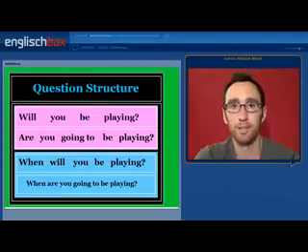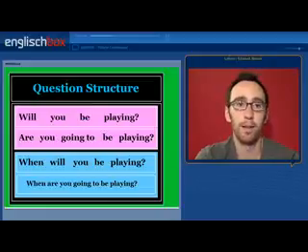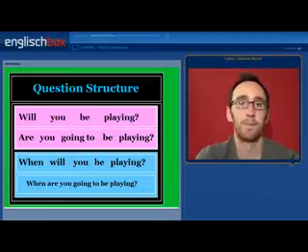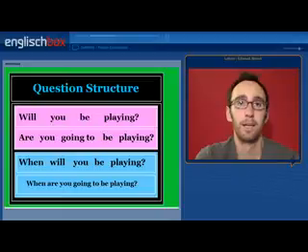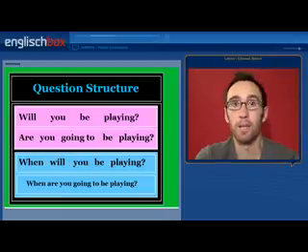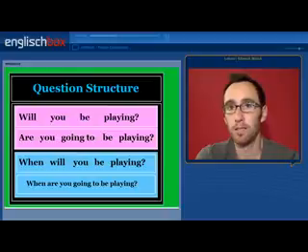So what about questions? For a closed question, you begin with the auxiliary, followed by the subject, followed by be, and the verb with -ing. So with will: will you be playing? And with be going to: are you going to be playing? For an open question, simply place a question word before the auxiliary. When will you be playing? Or when are you going to be playing?